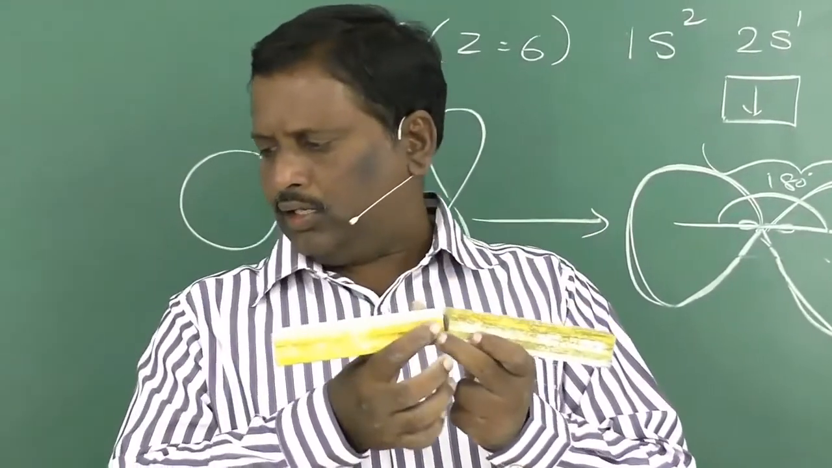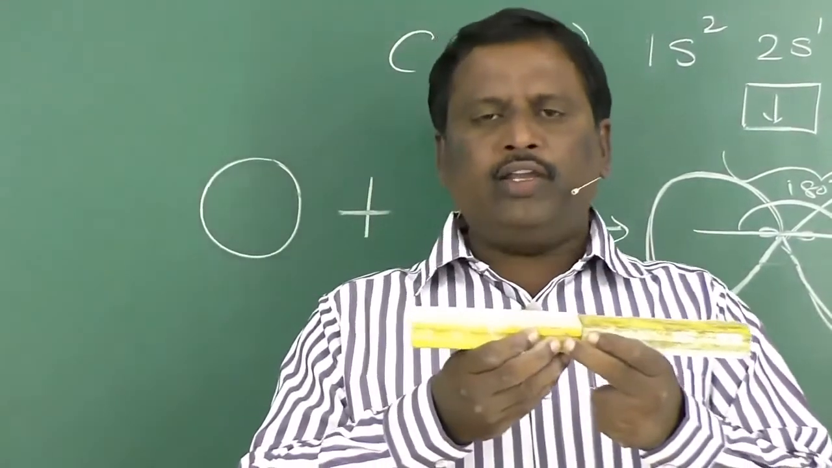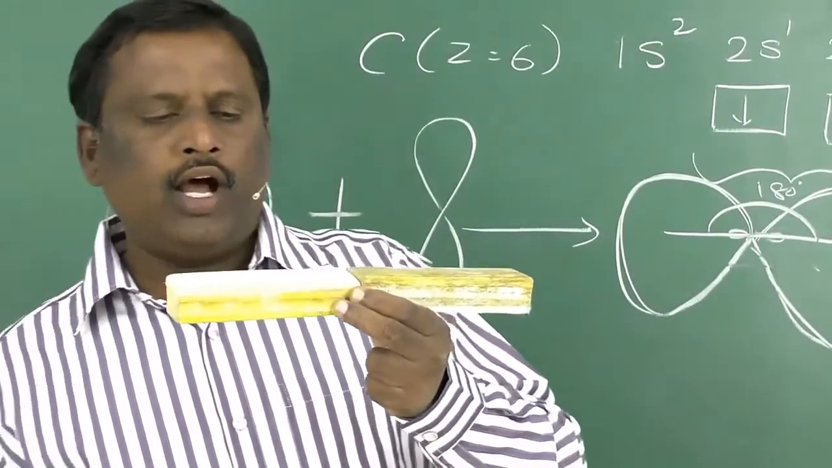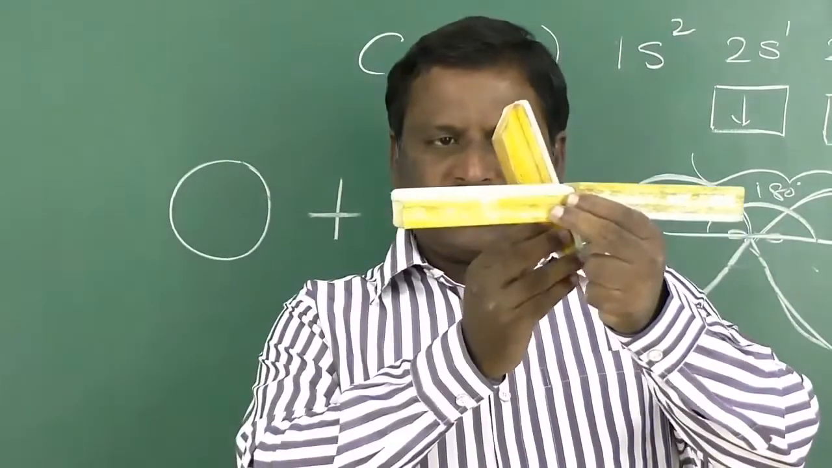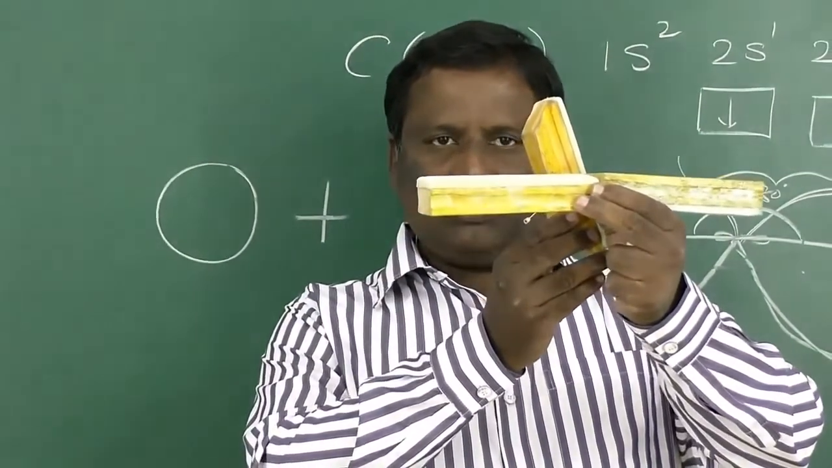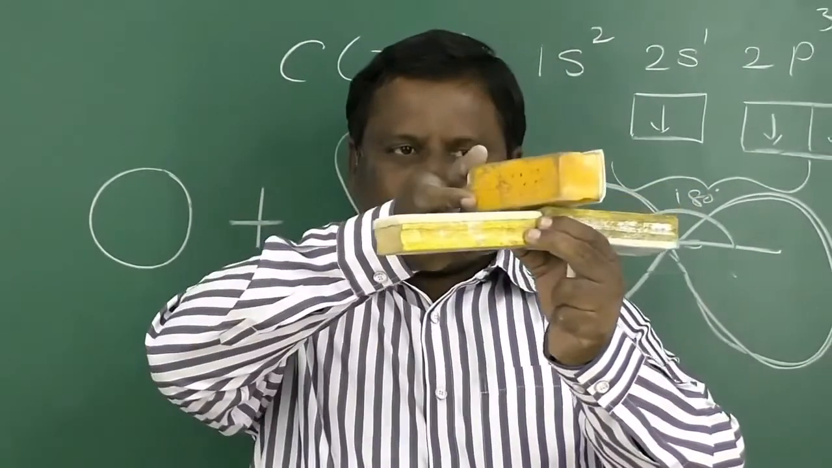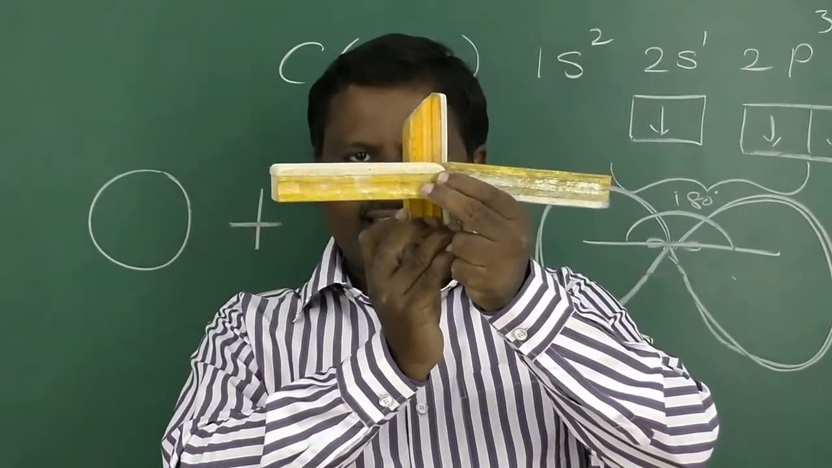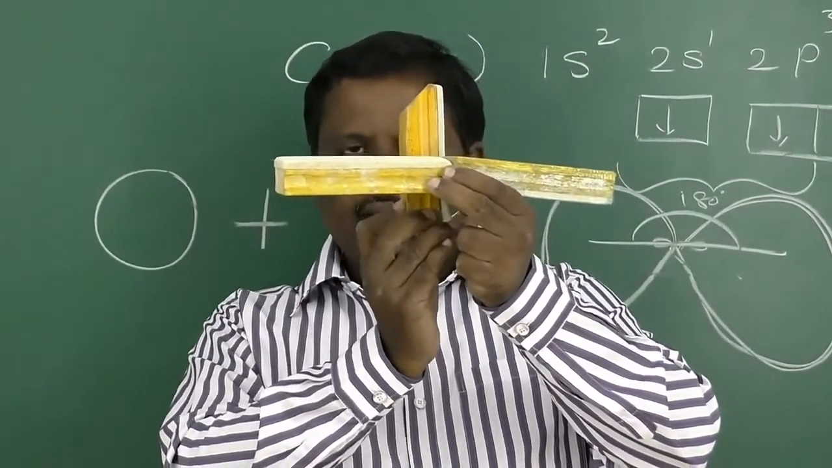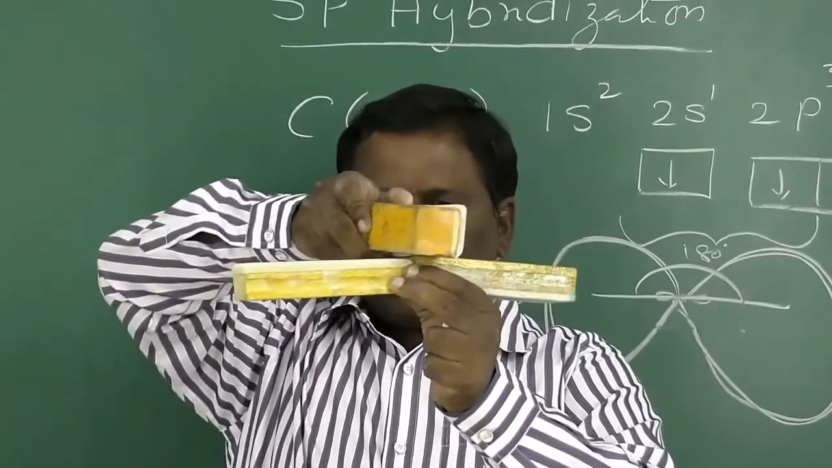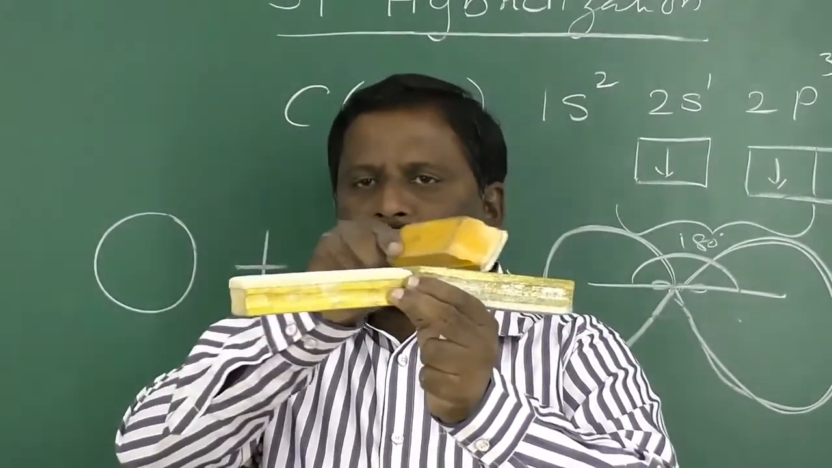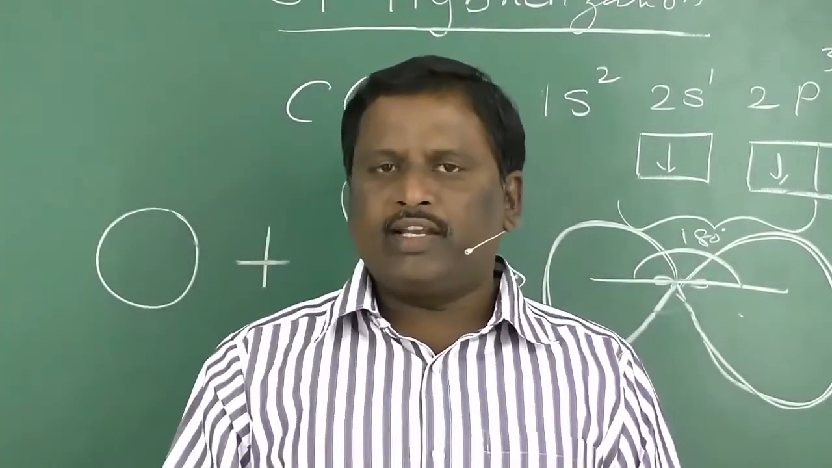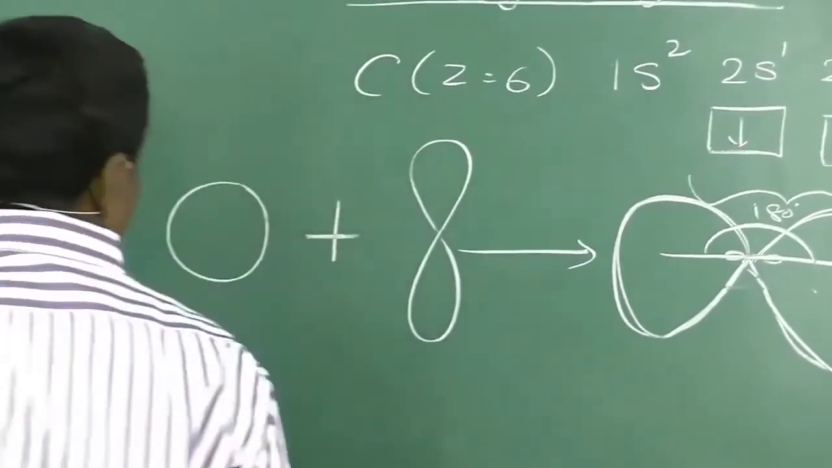Now there are two more p orbitals which do not take part in the bonding. They are perpendicular to this, one like this and the other one like this, at a 90 degrees angle. This is one p orbital and this is another p orbital, which is perpendicular to these two orbitals. That is the position of each carbon here.